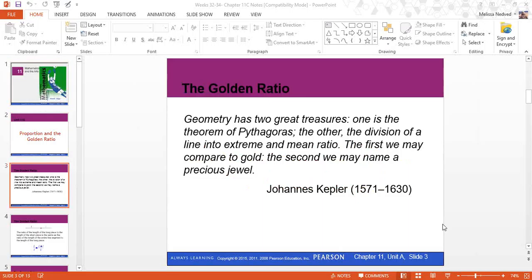So just a quote here says, geometry has two great treasures. One is the theorems of Pythagoras. The other is the division of a line into extreme and mean ratio. The first we may compare to gold. The second we may compare to precious jewels. So just talking about how great this golden ratio, we're going to define here in a second, is in the math world and how many things we can do with it.